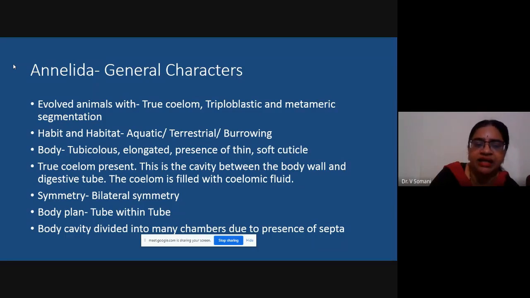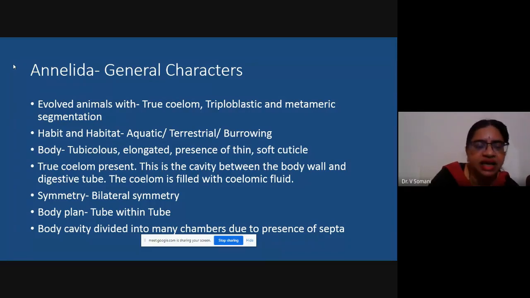So when you talk about Annelida, the first important characters are the presence of true coelom, triploblastic nature representing ectoderm, endoderm and mesoderm, and the presence of metameric segmentation. These three are important characters of Annelida because in all lower organisms, you do not come across these characters. Now talking about habit and habitat, where do you find these organisms? Whenever we talk about Annelida, you always have to remember the three important representatives of this phylum: Nereis, earthworm and leech.